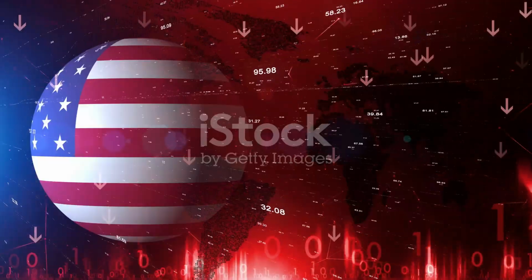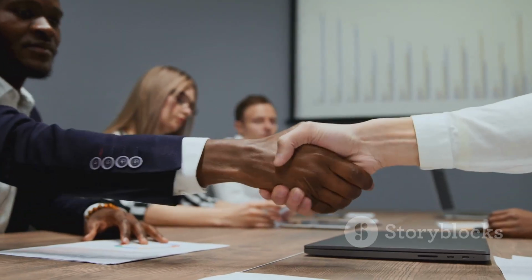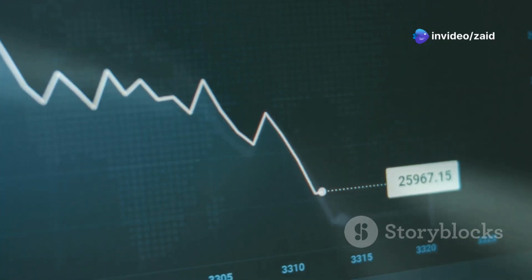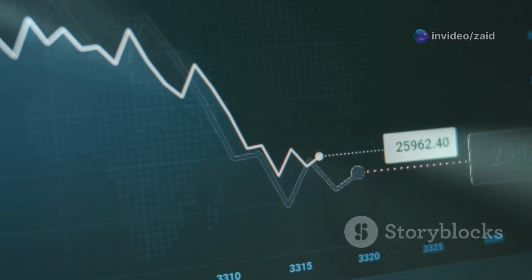Economic ripples. The impact of tariffs on the U.S. economy. The U.S. economy felt the effects of these tariffs, with recent data showing some challenges. As of May 2025, the economy contracted slightly, indicating a slowdown in economic activity. The Commerce Department reported a decline in GDP for the first quarter of 2025.